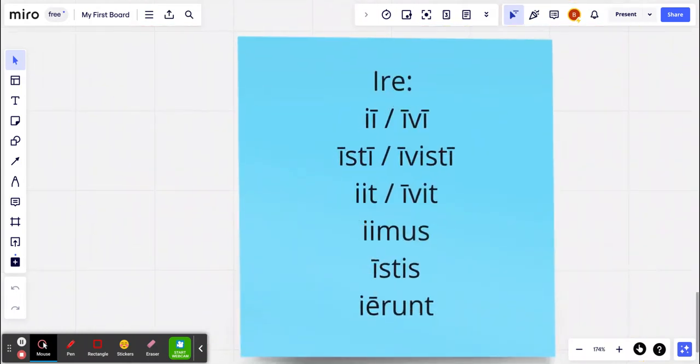And last, one of the most major irregular perfects is for the verb ire, which is to go. And it goes as you see here: ii, isti, iit, iimus, istis, ierunt. Now these are slightly different forms. You should, of course, know both of these, but just follow this general structure if you want a good basis for remembering irregular verbs.